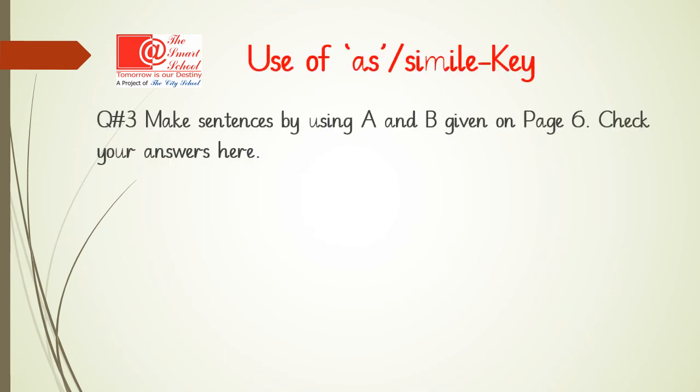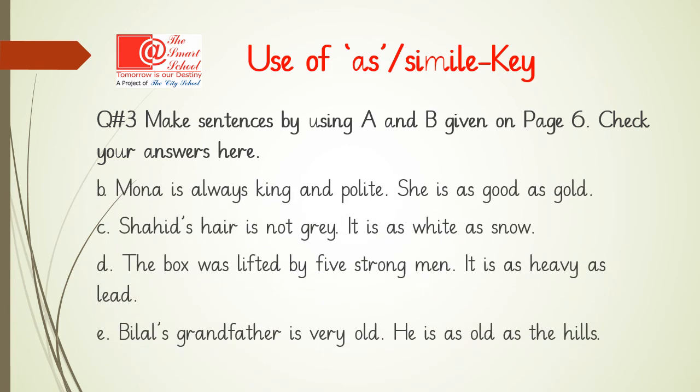Now with the same columns we matched earlier, we are supposed to make sentences using A and B given on page number 6. Let's check our answers to see whether we have made the correct sentences or not. First one was done for us. Let's move on to the second one. Mona is always kind and polite.